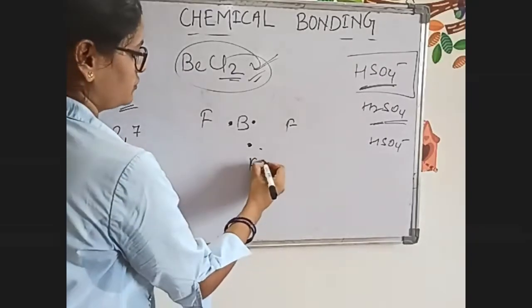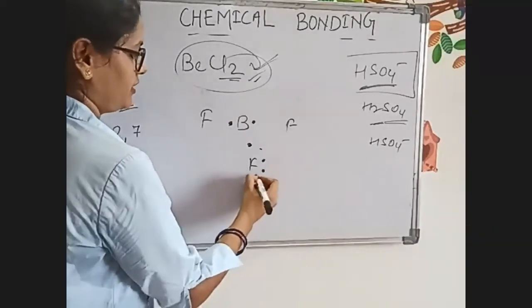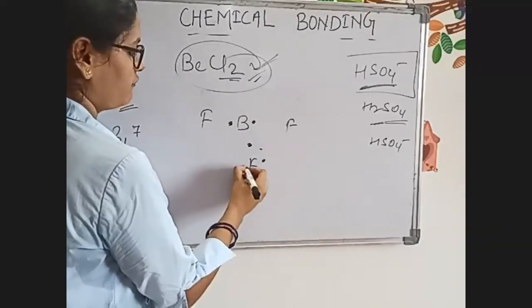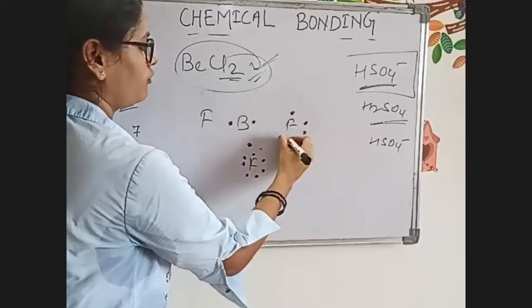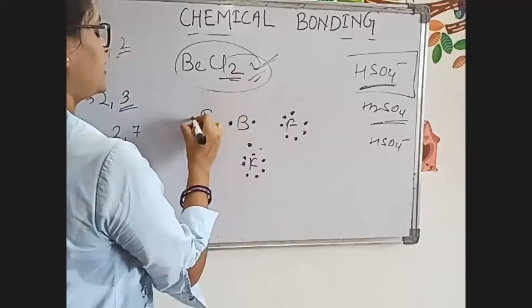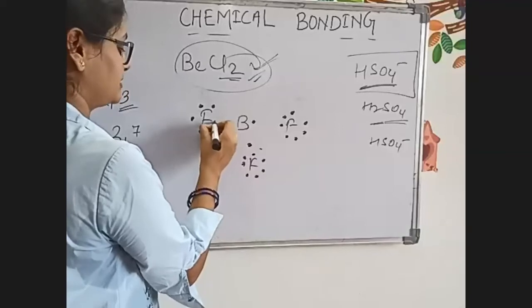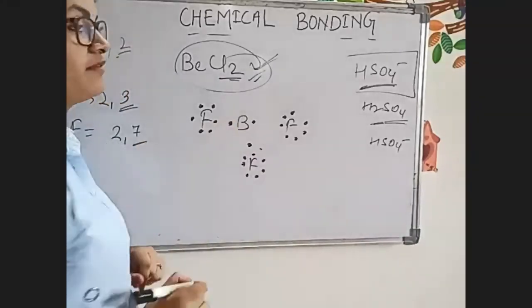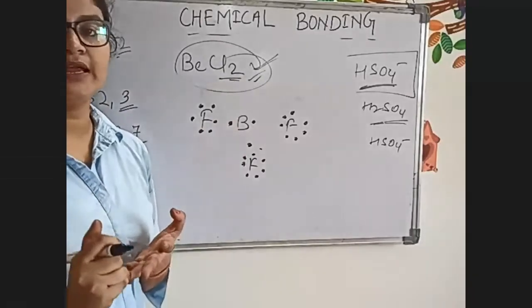The atomic number is 9. Fluorine has 1, 2, 3, 4, 5, 6, 7. Chlorine and fluorine are all 17 group elements. These are called halogens. So they have 7 electrons in the valence shell, like iodine, bromine, chlorine, fluorine.